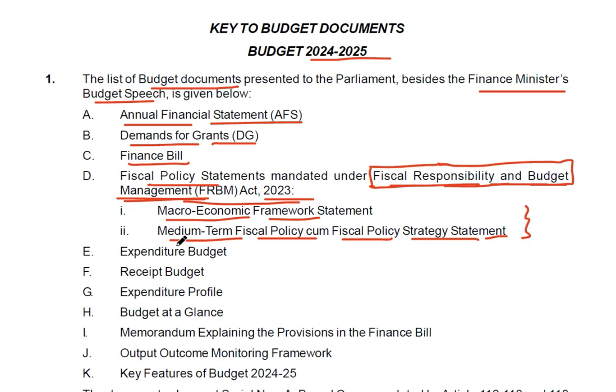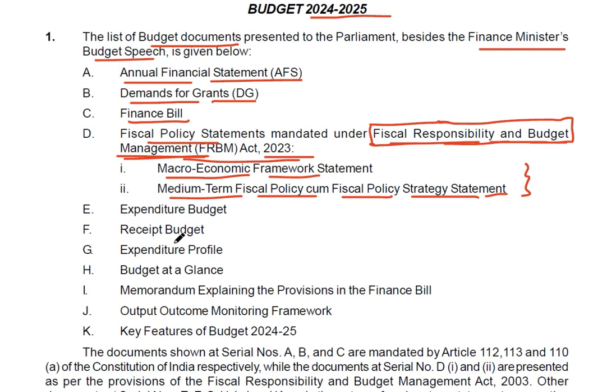Next, this budget also comes with documents related to the expenditure budget, which shows you where the money goes. The receipt budget shows from where the money comes. Then we will see the expenditure profile. Then the budget at a glance, and in detail it is known as the outcome budget. And we have the memorandum explaining the provisions in the Finance Bill.